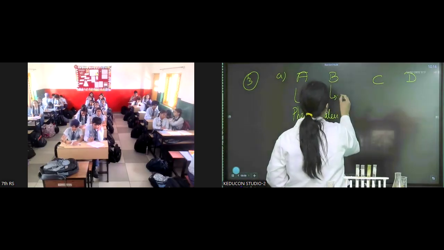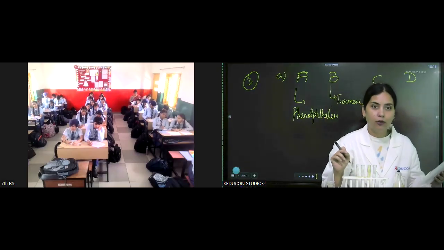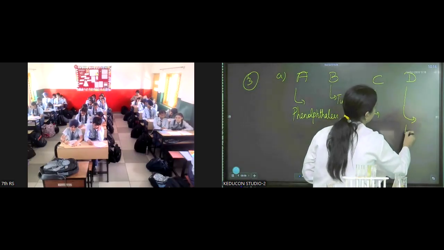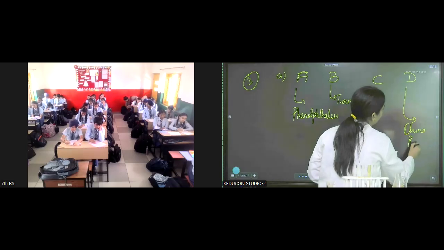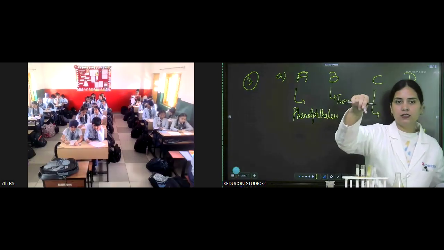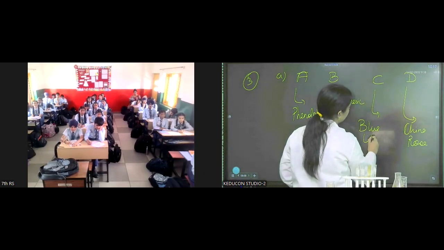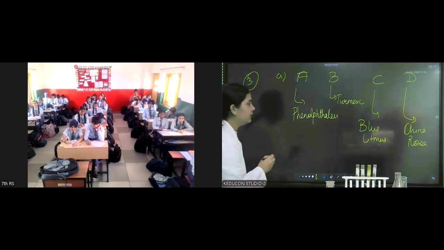Now next is B. Yellow color remained yellow. Turmeric. That is turmeric. Now C. Which indicator used in the experiment is a natural indicator obtained from a flower? China rose. Okay, that is China rose. China rose is D. I'm also doing the options along with you. Now the one in the middle, which changed from blue to red, what's the name of this? It's blue litmus.